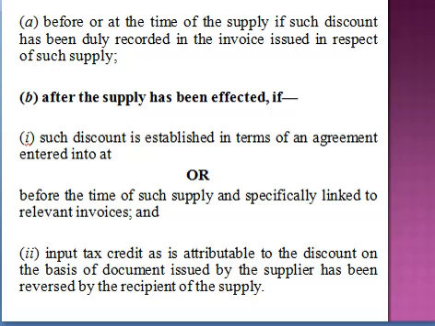Now the second situation: the discount is allowed to the customer after supply, provided that it is established in an agreement linked to specific supplies and the corresponding credit is reversed by the recipient. Now what is this all about? The seller has already sold you the commodity. So you can see there are two points, A and B, and the B point is covering one and two in Roman numerals. So for this B point, you have to comply with both these conditions.